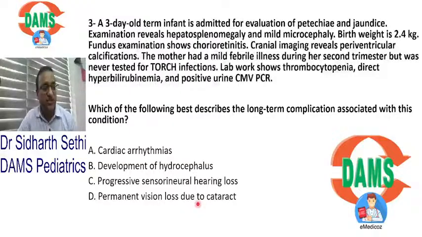Let's go to question number 3. Here is a 3-day-old baby who comes to you with thrombocytopenia, jaundice, hepatosplenomegaly, chorioretinitis, and periventricular calcifications. Periventricular. So can you tell me which TORCH infection has periventricular calcifications? Of course, CMV. CMV has periventricular calcifications. And we have also mentioned that this patient has a positive urine CMV PCR. Okay? So what is the most common long-term complication of CMV?